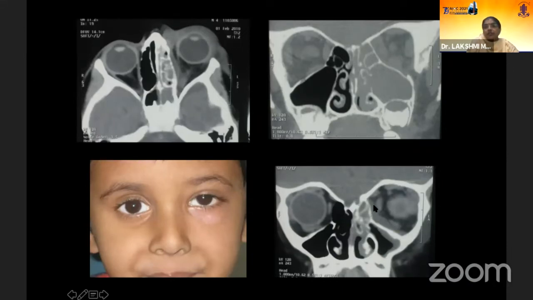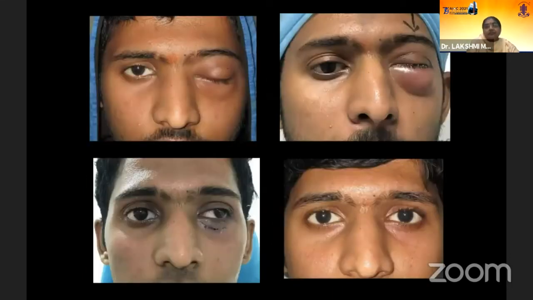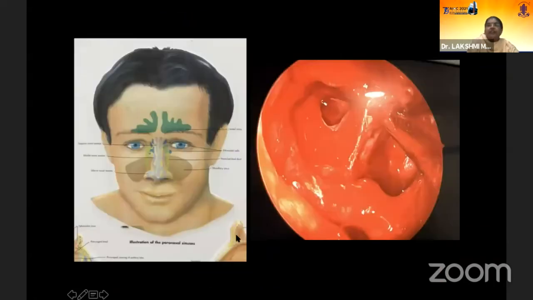And in this child, again, you need to see multiple cuts of the scan. You should discuss with the radiologist. This can be very subtle and you can miss it. This child needed 2 drainages. This was after the first drainage. And you see the subperiosteal abscesses. So outside, you may not have a severe proptosis or compartment syndrome features. And in this patient, though it was mainly the maxillary and ethmoid, an external cut was also required in addition.